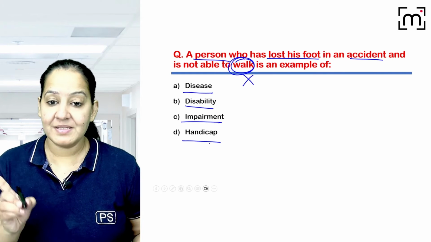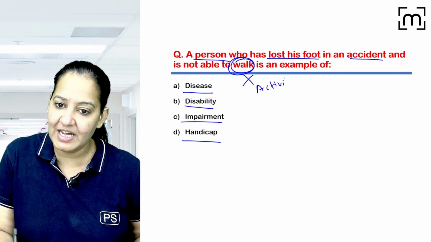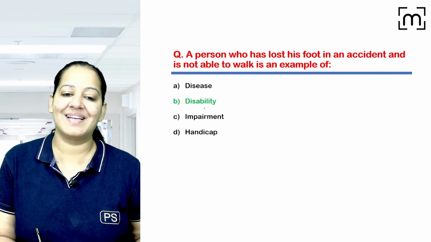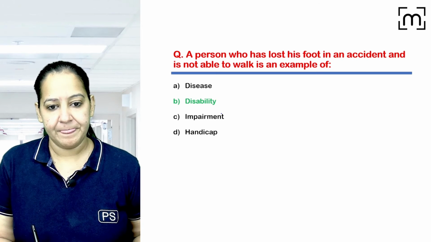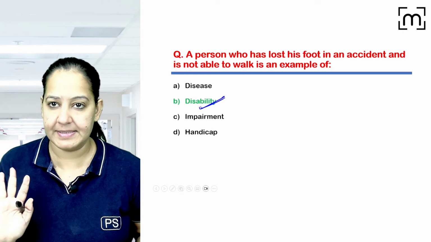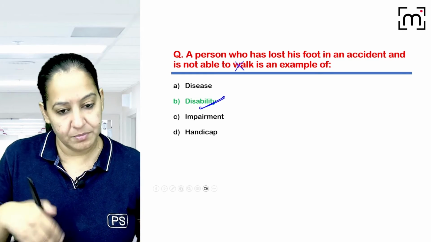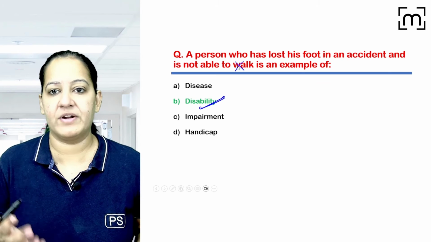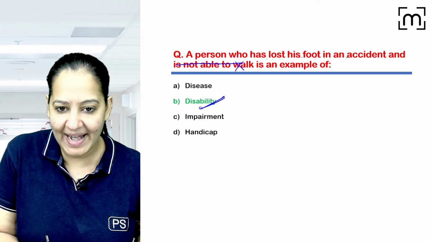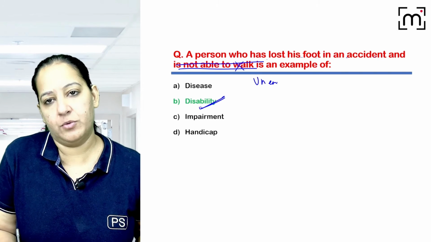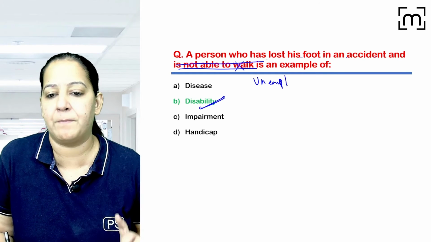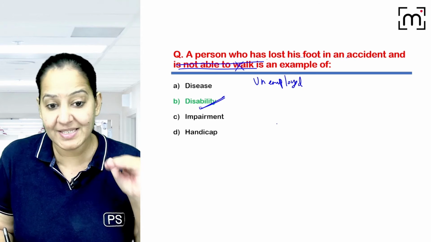You decide. The person cannot perform the activity which is considered normal for that person. So what is that definition? Yes, the correct answer here you will say is disability. If I change the question, currently the answer is disability because the person cannot walk. Let me change the question. A person has lost his foot in an accident and the person is unemployed now. Instead of not walking, I am using the word unemployed. The person loses his job. Now, is it an example of what?